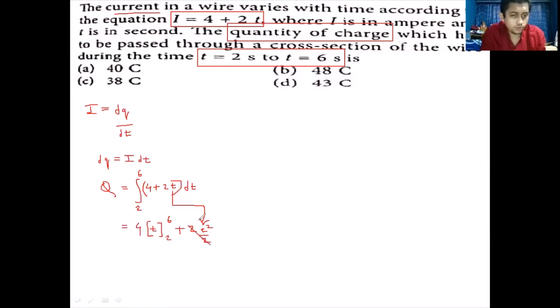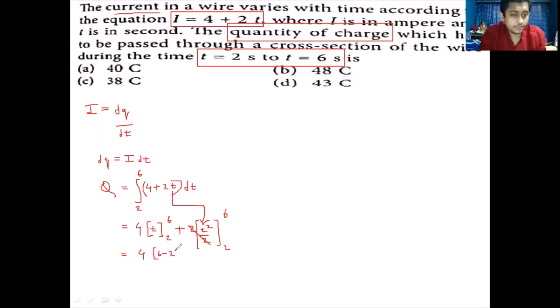So t square by 2, that is integration of t, and within the limits of 2 to 6. Agreed. So we'll say that it is upper limit substitution minus lower limit substitution. So that should be 4 into 6 minus 2, upper limit minus lower limit.